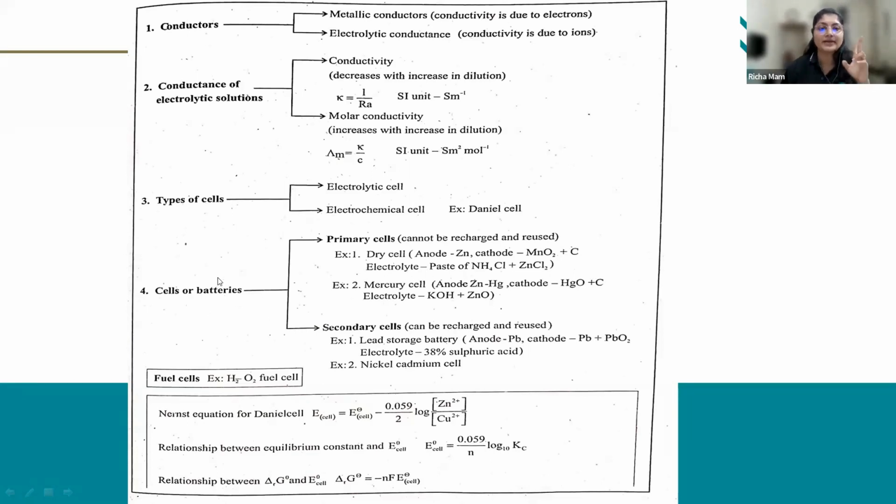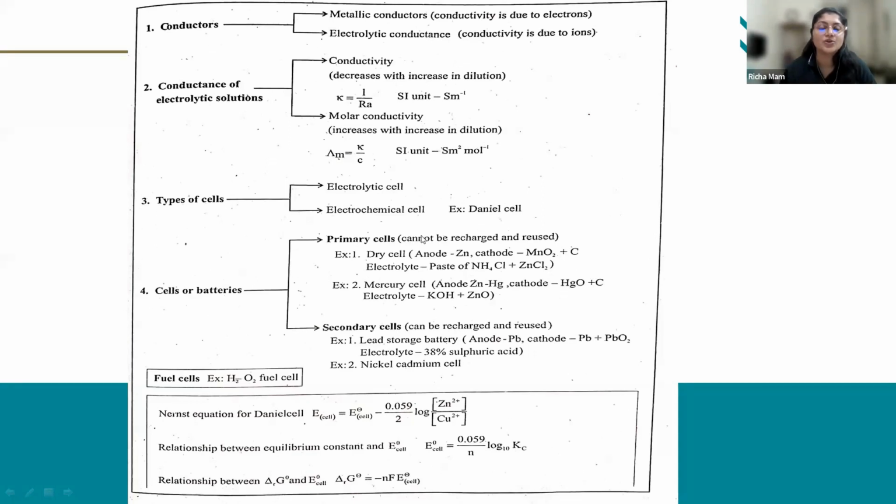So there are two types of batteries which you are going to study. One is the primary cells, or primary battery, and the second one is secondary cells. So what is the simplest definition of primary cells? Primary cells cannot be recharged or reused.